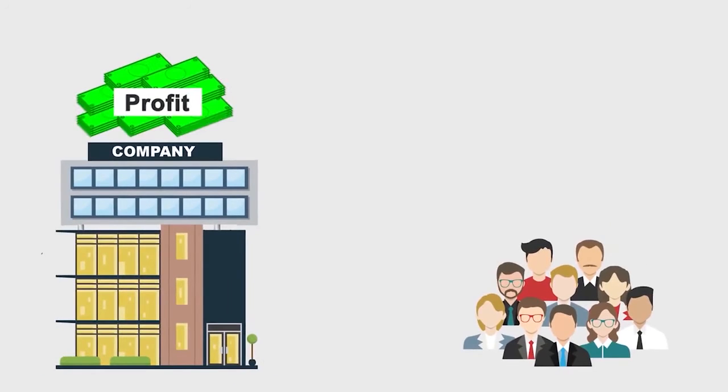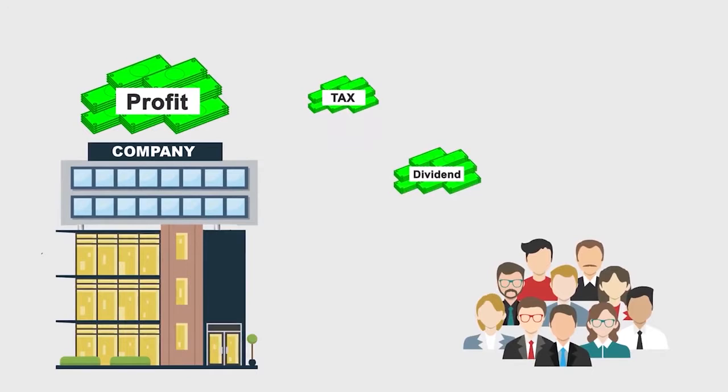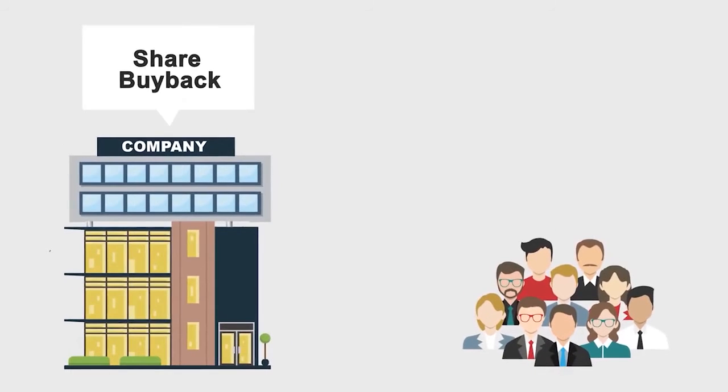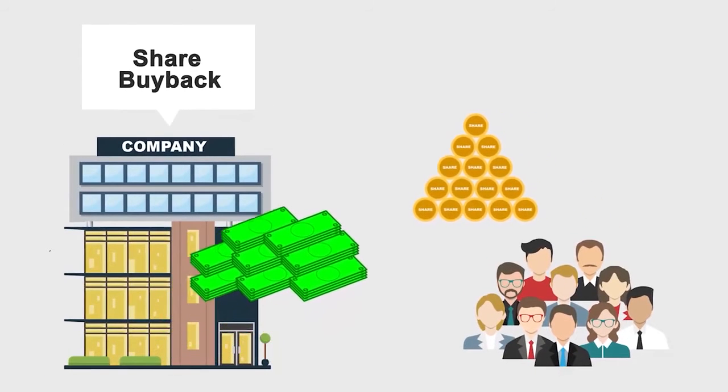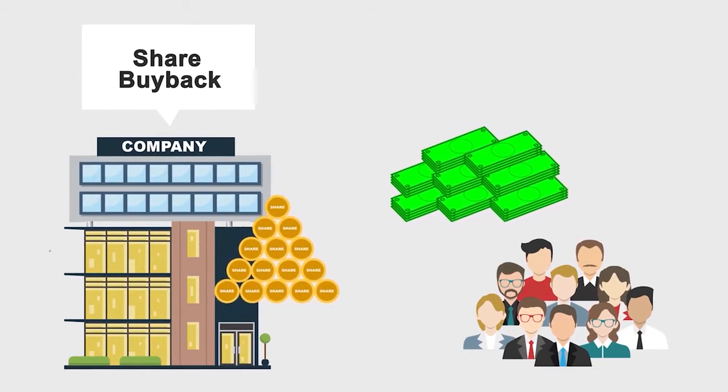The company shares a certain proportion of profits with its shareholders. This is called dividend. When the company pays dividend to its shareholders, it has to pay dividend distribution tax on it. Because of the dividend distribution tax, the shareholders' benefit from the dividend gets reduced. This is why many companies have stopped giving dividend for now. If any company is giving dividend, then it is generally a small amount. For now, they are concentrating on share buybacks so that shareholders get more benefit.